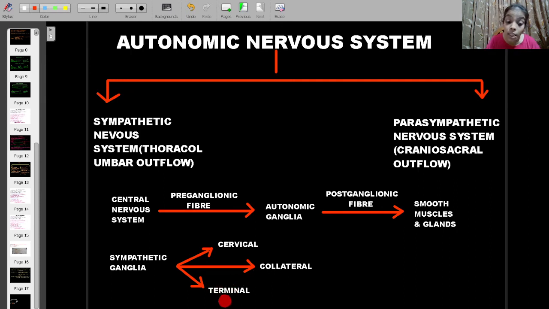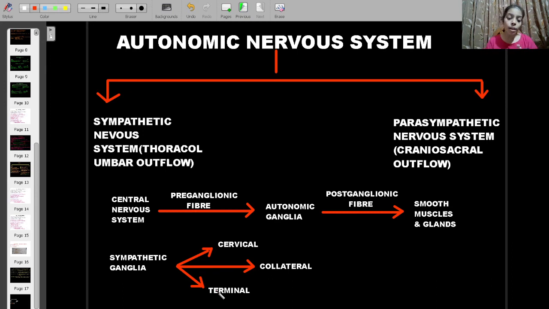And then comes the terminal ganglia. From the terminal ganglia, the postganglionic fibers which come out supply the pelvic organs like the urinary bladder and the rectum. These are supplied by the postganglionic fibers which emerge from the terminal autonomic ganglion. So, three types of autonomic ganglia are present: cervical, collateral, terminal. Okay, I hope I could make you understand.